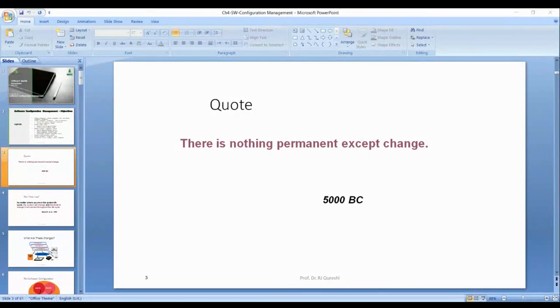After 6 months or a few months, they went to the customer side for alpha and beta. They called the customer. Customer said, thank you very much. Our requirements have changed. We don't need it. Now they beg the customer, please give us some extra time to change as per the new requirements. Because requirements are continuously changing. Why are the requirements continuously changing?